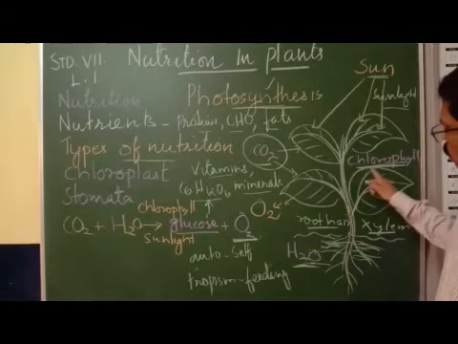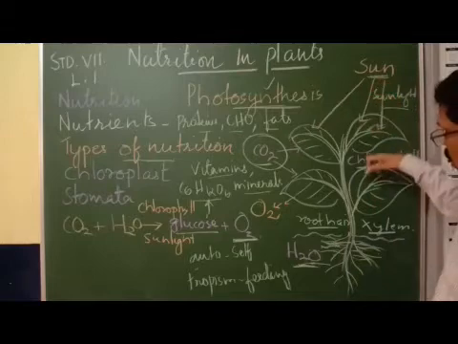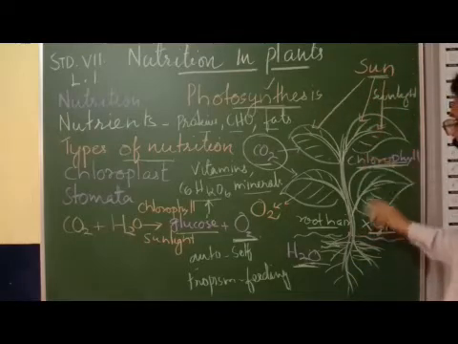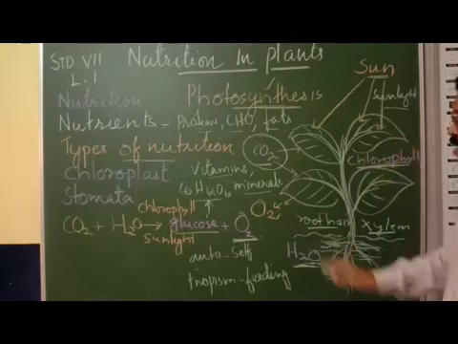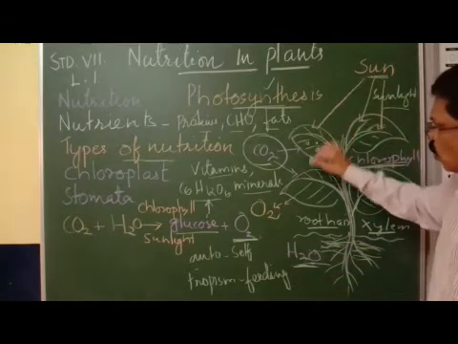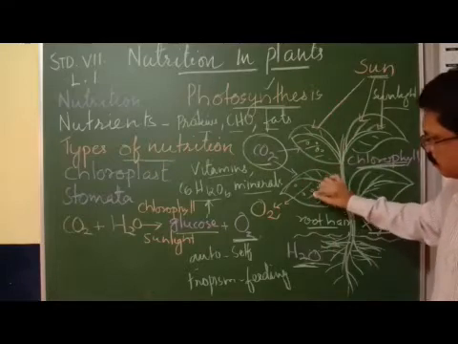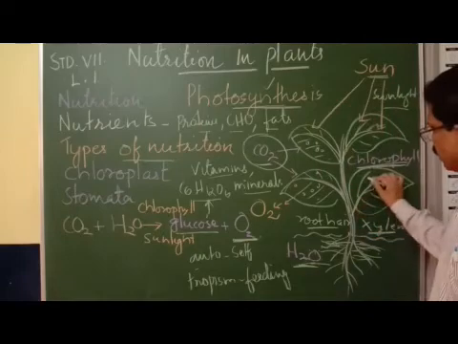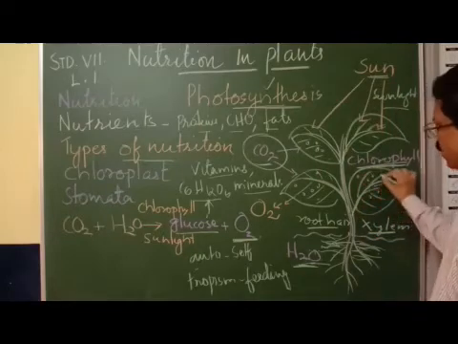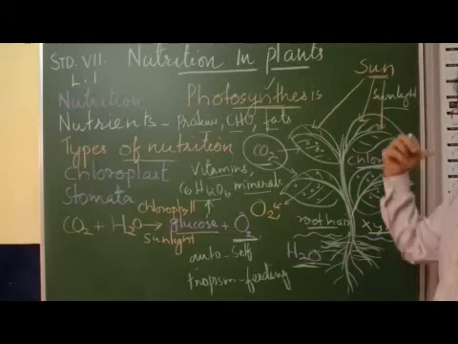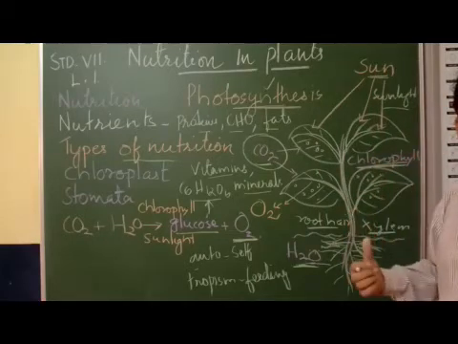It traps or absorbs sunlight. So leaves contain chloroplasts, and chloroplasts contain the chlorophyll green pigment. You can understand that. Okay? This green pigment can absorb the energy from the sunlight.